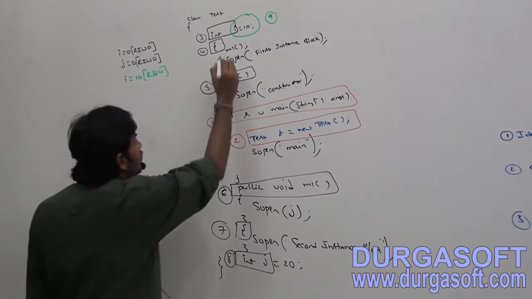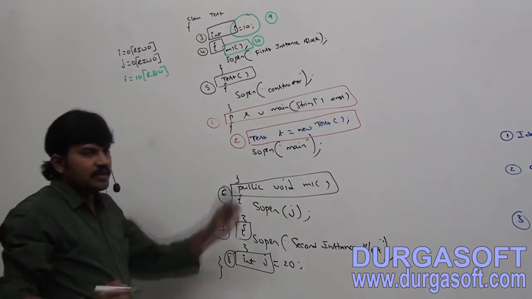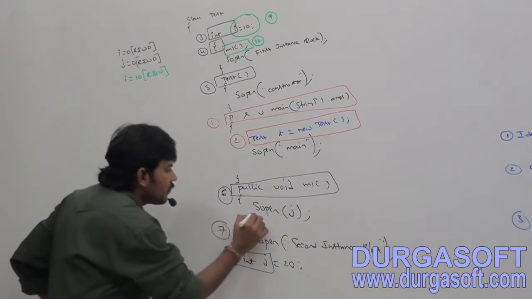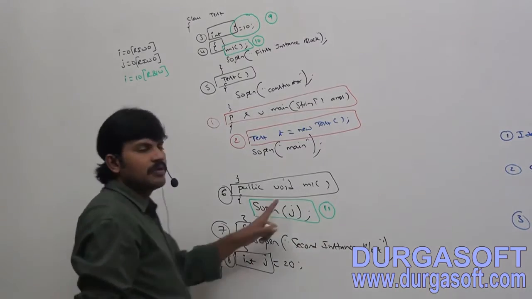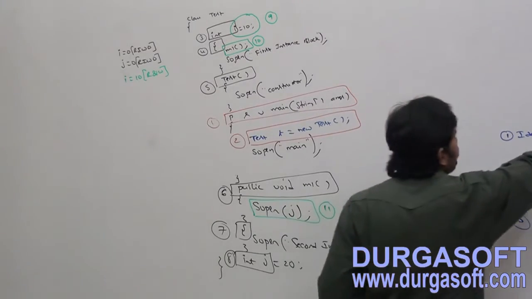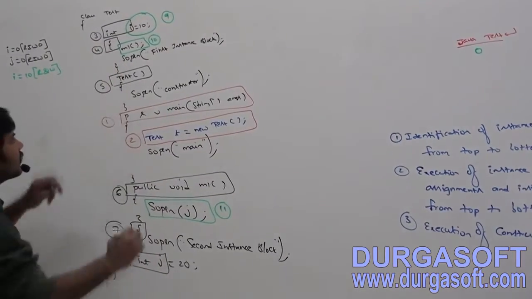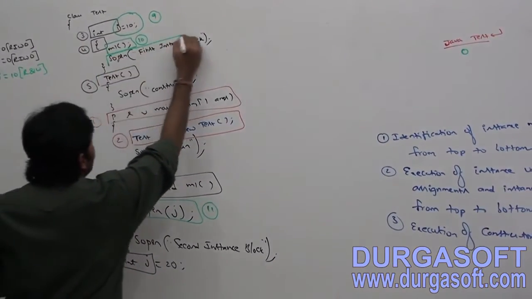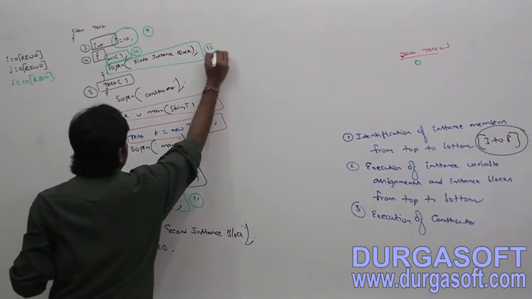Next, instance block 10, the m1 method, which means SOP of j. Can you tell what the j value is now? 0, by default we are going to get 0 first. And then what is the next one? First instance block, 12th step.